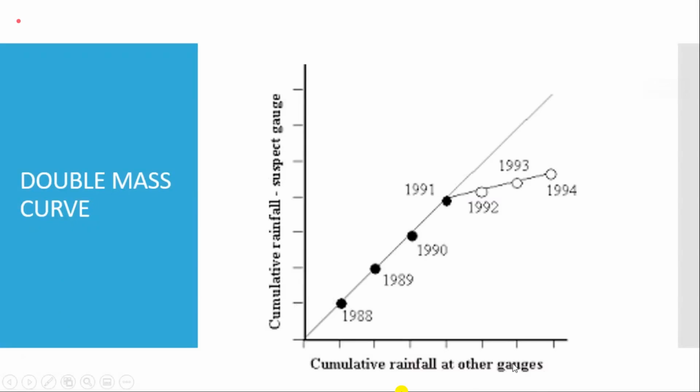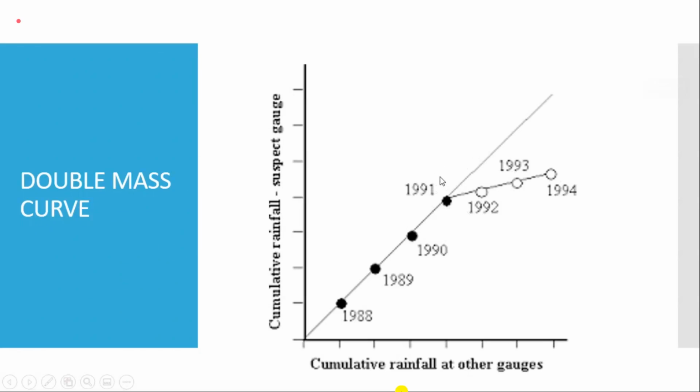If we have a constant slope, we don't have to compare the values. The value of these 10 cumulative rain gauges will be much higher, so we have to compare their slope. We have to just see the slope. If the slope has prominent variation, prominent deviation, then we say that the data of this station is inconsistent. Once we have established that there is inconsistency, then we try to find the reasons of inconsistency.